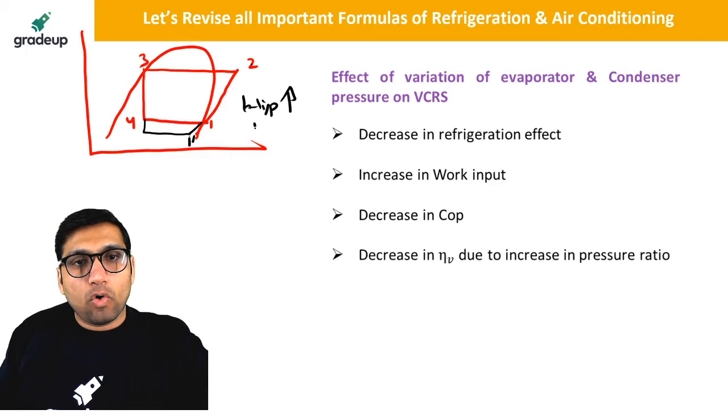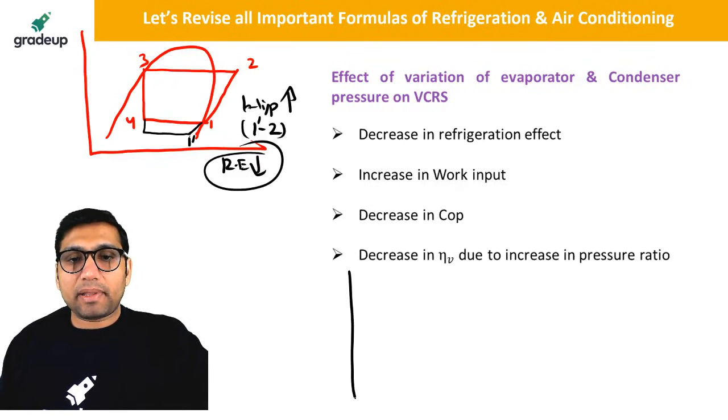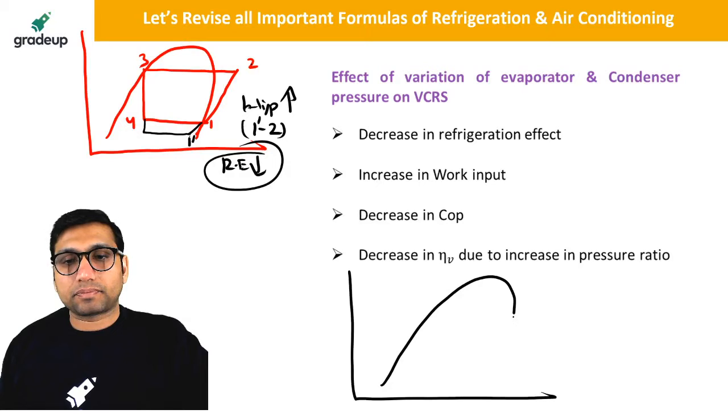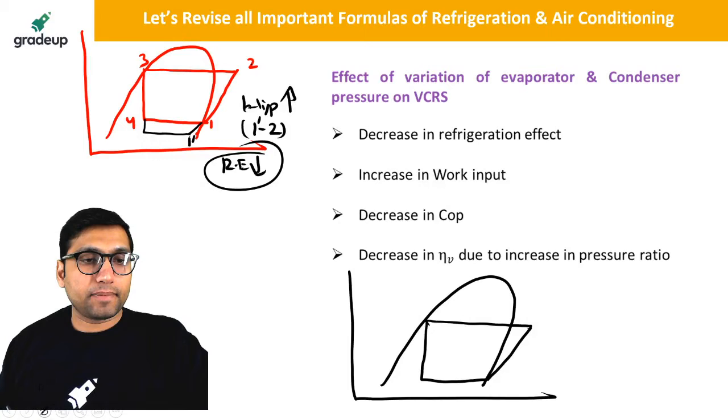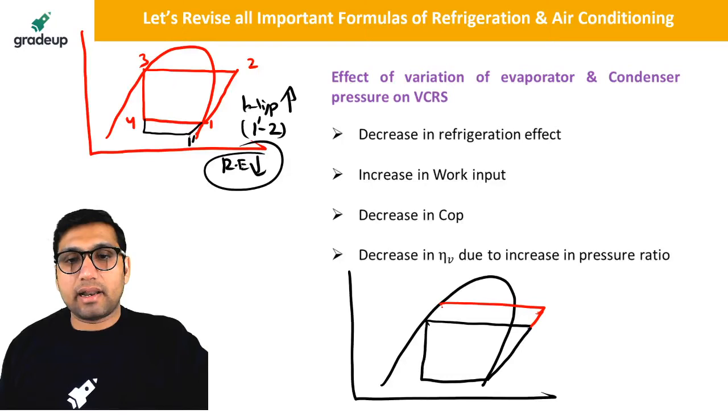The work input will become 1 dash to 2 now, and the refrigeration effect will decrease, and the same effect will occur for an increase of the condenser pressure. If I increase the condenser pressure, then the refrigeration effect will decrease and the work input will increase.